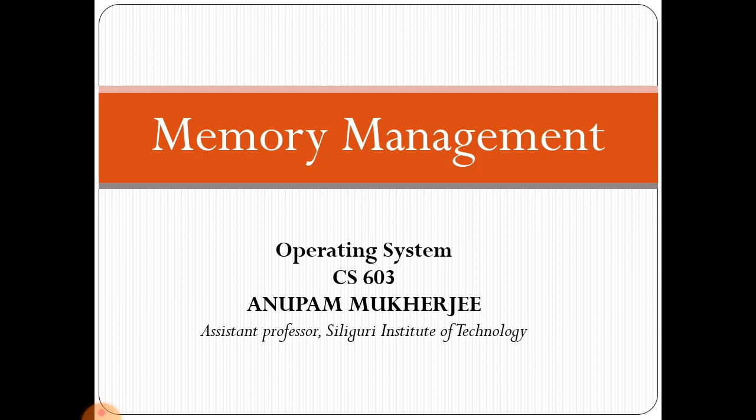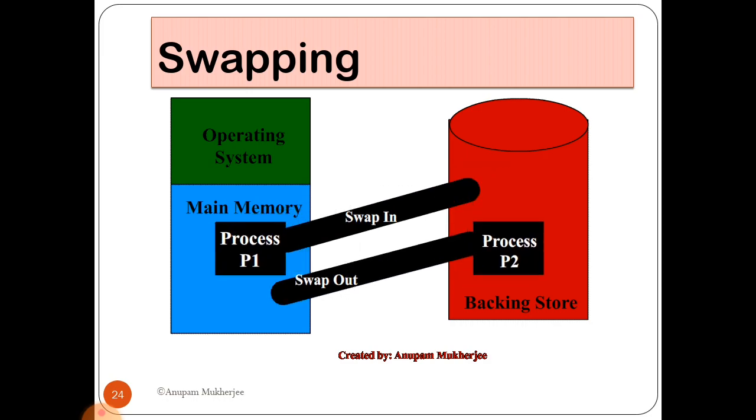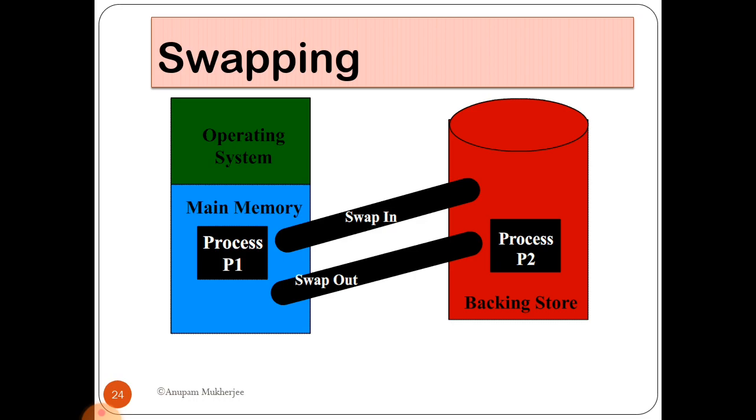Swapping is a very important part. A process needs to be in memory to be executed. A process, however, can be swapped temporarily out of memory to a backing store and then brought back into main memory for continued execution.